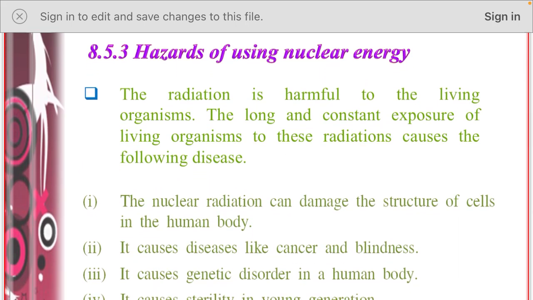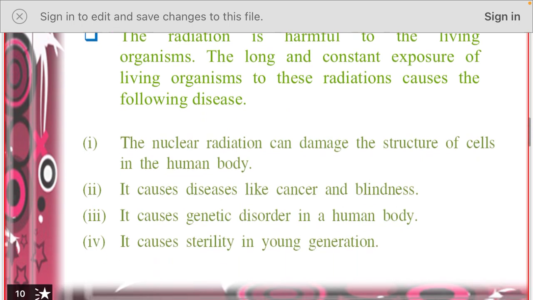We all know nuclear energy is very hazardous in nature. What will happen when we use this nuclear energy? It produces harmful radiations that are very harmful to living organisms. The nuclear radiation can damage the structure of cells in the body. It also causes cancer and blindness. It also causes genetic disorders in the human body.